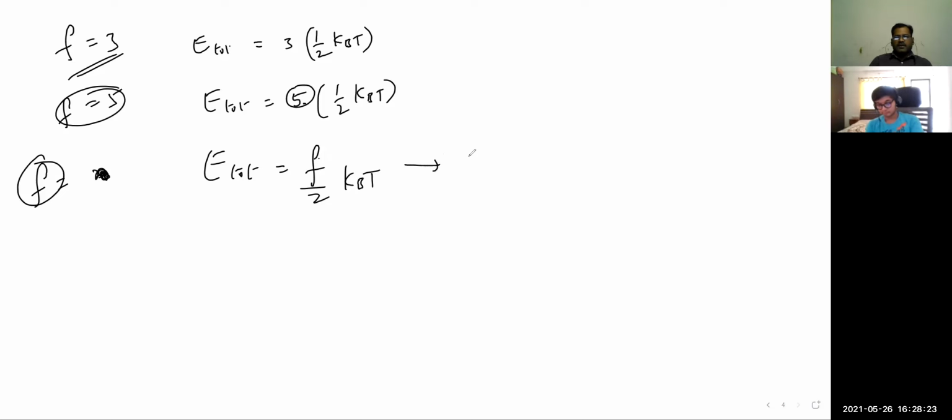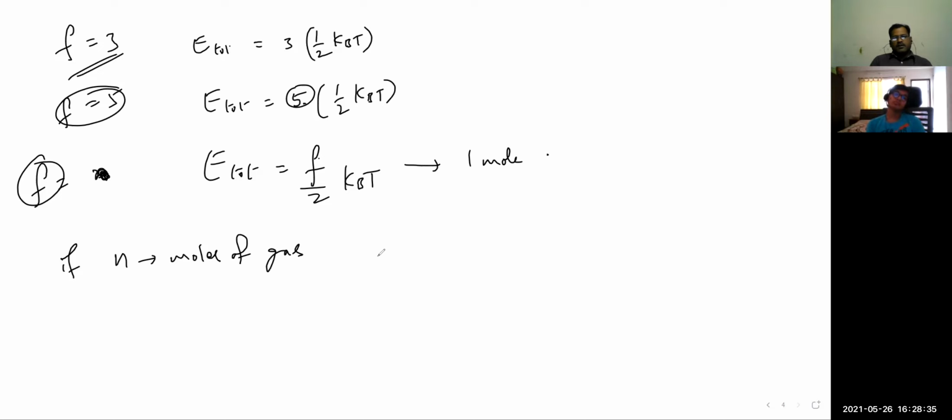This is for 1 mole of gas generally. If there are n moles of gas, then the total energy associated with each degree of freedom is n times the given expression, F/2 kBT.